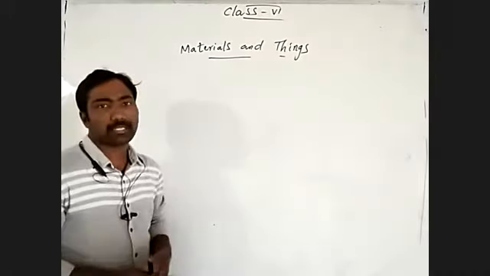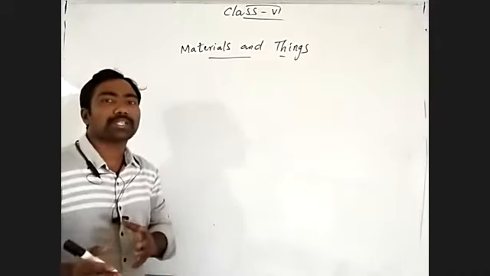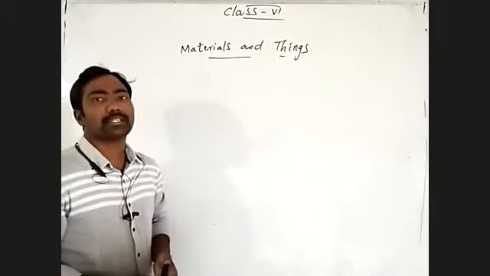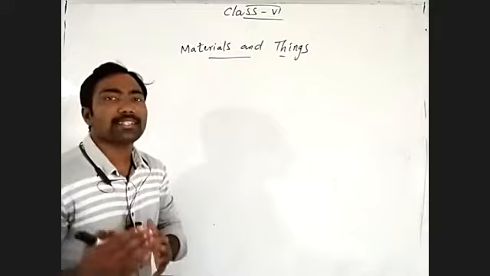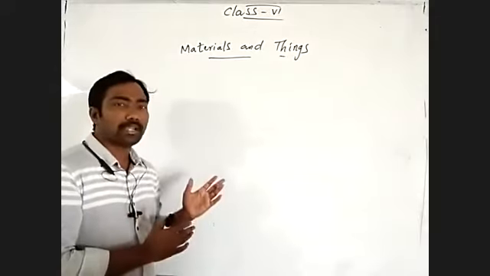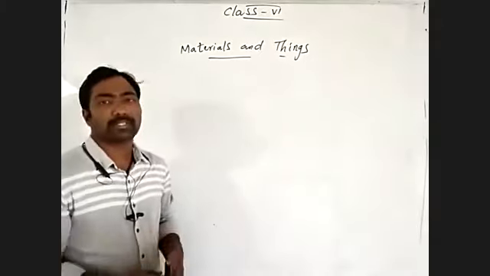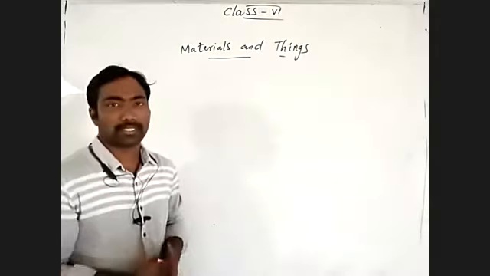Kinds of things are prepared from kinds of materials.